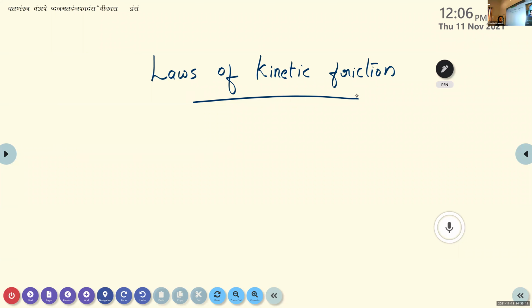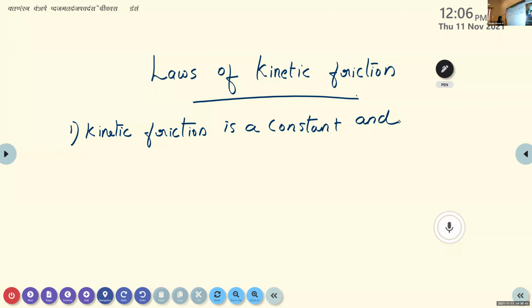The first law: kinetic friction is a constant, and that constant value of kinetic friction depends on the nature of surfaces in contact.